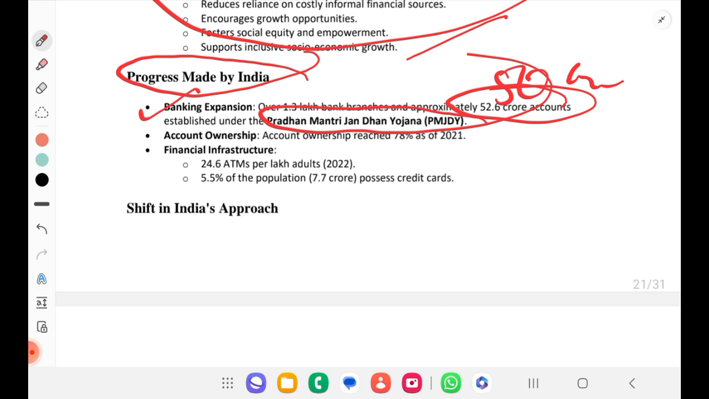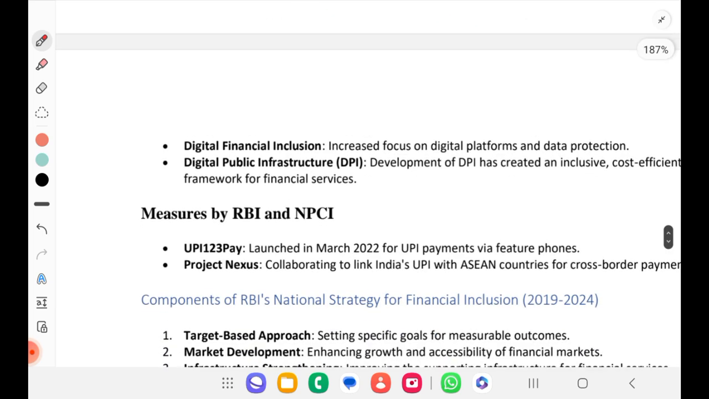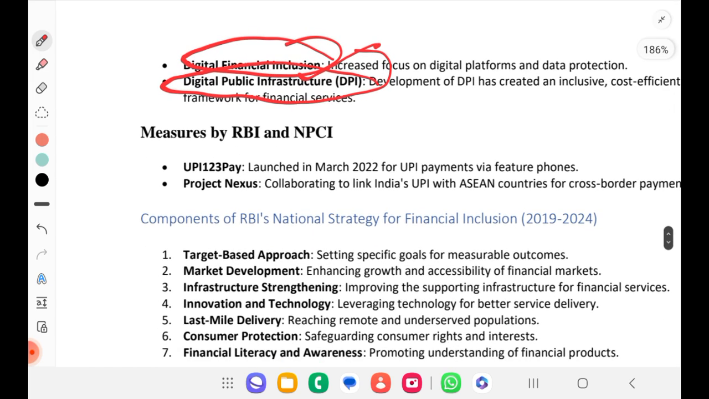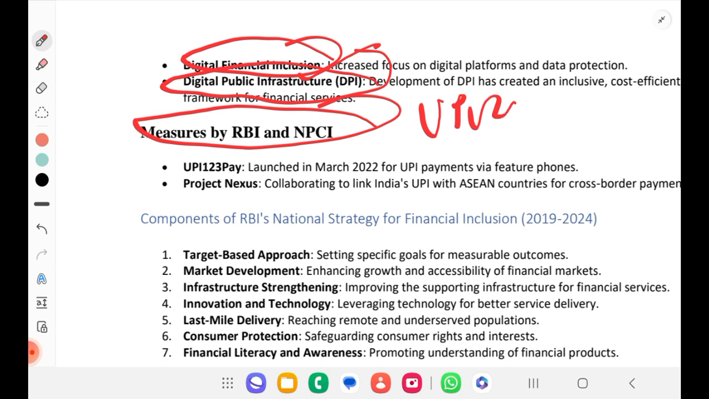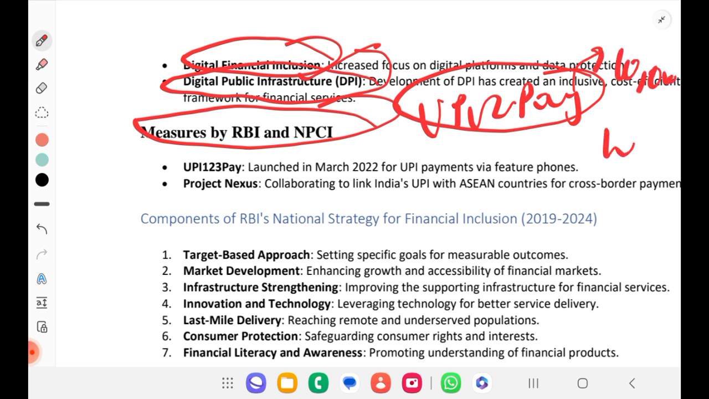Now the shift in India's approach: digital financial inclusion, this also we read. Digital public infrastructure we should still develop. Under that, recently RBI introduced certain regulation for UPI 123 Pay and UPI Lite. For UPI 123 Pay, the maximum amount is now increased to 10,000 and 1,000 at a time, right? So check the current affairs again. I have uploaded it.